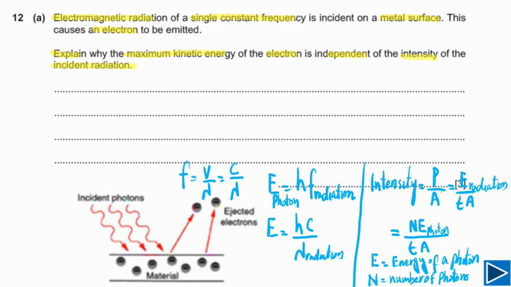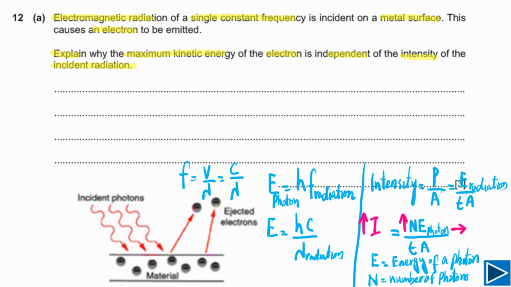Now you need to understand, if we increase this N, it means intensity will increase, but energy of photon is not changing. This is the main concept you need to understand. If we increase number of photons, I is increasing, but energy of each photon is same. It is not changing, and this is the concept we need to explain.